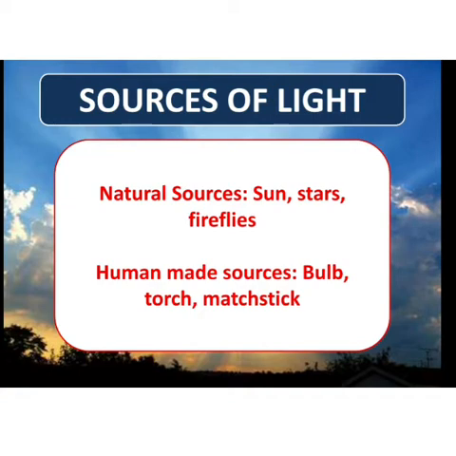Next comes sources of light. Source means, we have already read in chapter 1 sources of food. So source means from where something is obtained. So from where do we get light? There are two sources of light: natural sources and man-made or human-made sources. Natural source means which occur naturally. For example, sun, stars, fireflies. Human-made sources are bulb, torch or matchstick. There can be many other sources also. So these are the examples of sources of light.